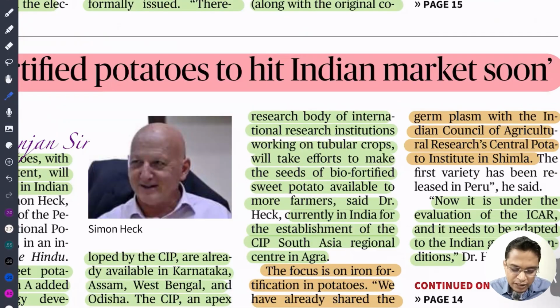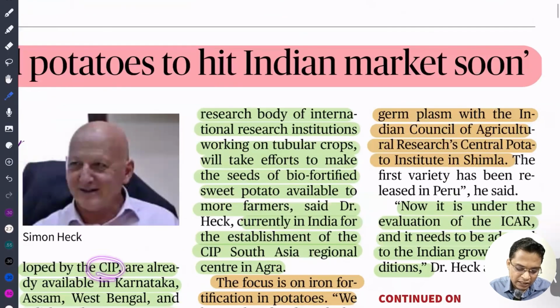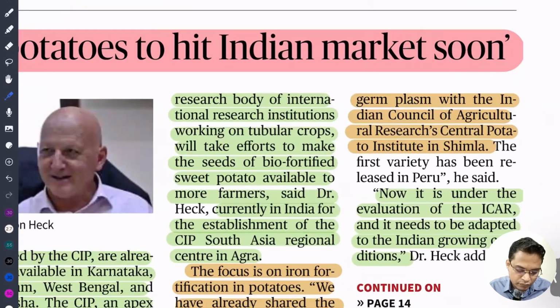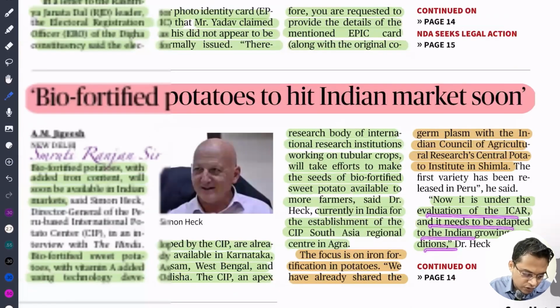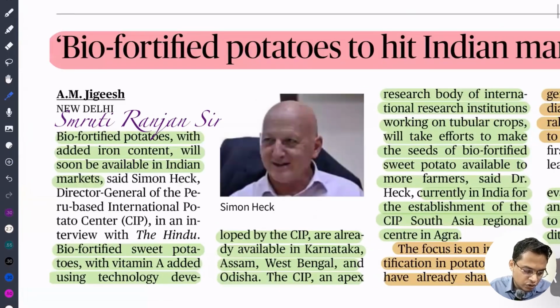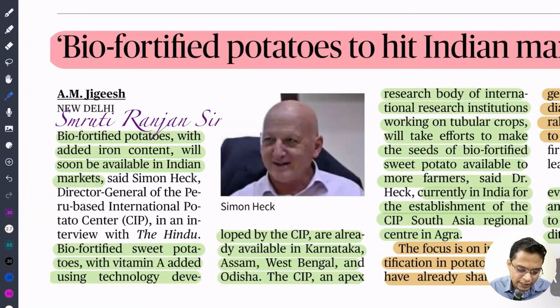You have to remember that this organization, CIP, does not belong to India. The focus is on iron fortification in potato. We have already shared the germplasm with the Indian Council of Agricultural Research for potato farming. Now it is under ICAR, the Indian Council of Agricultural Research, to adapt it to growing Indian conditions. So this organization does not belong to India.